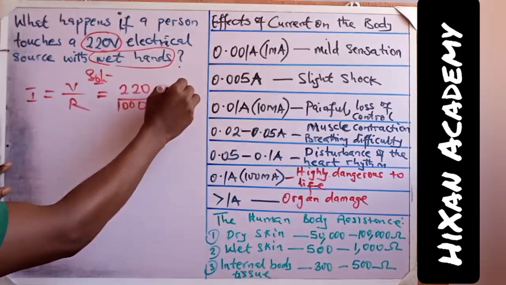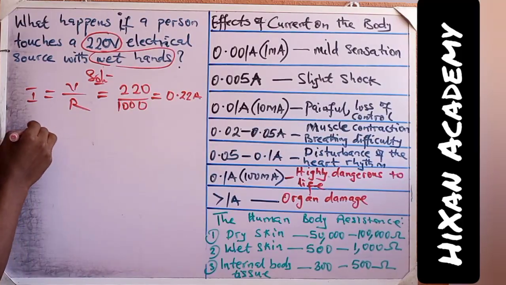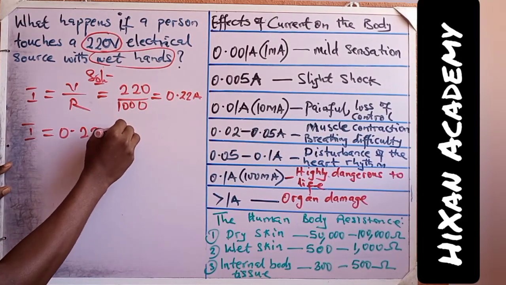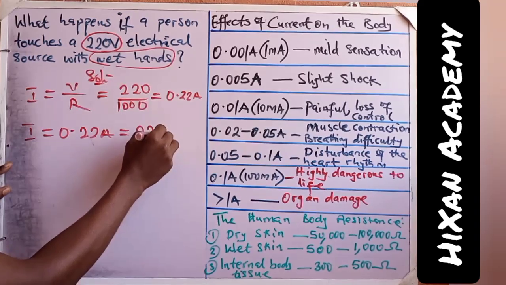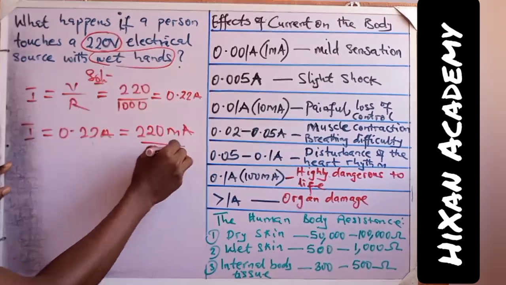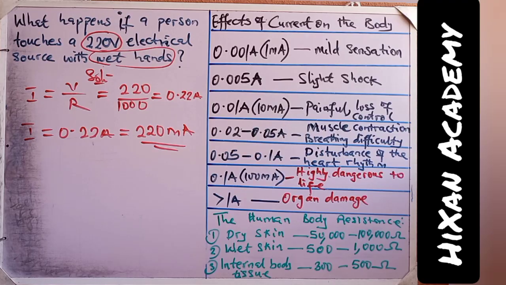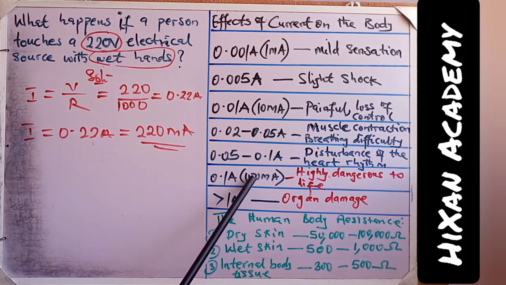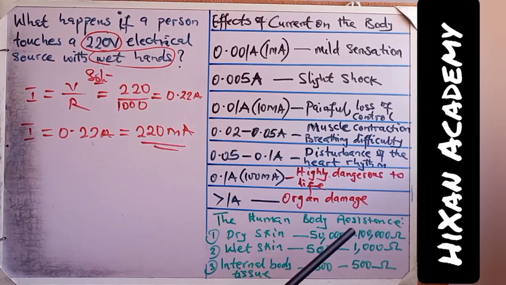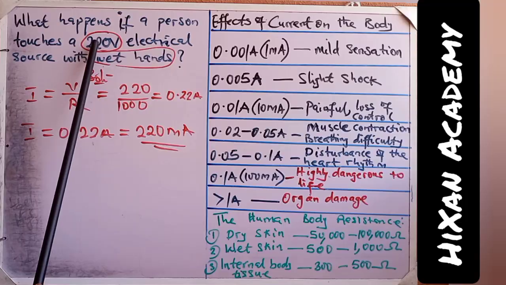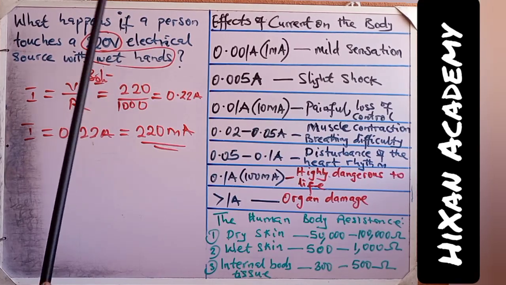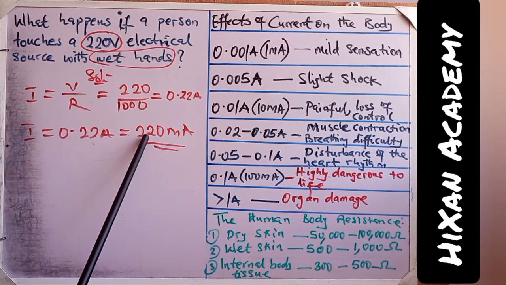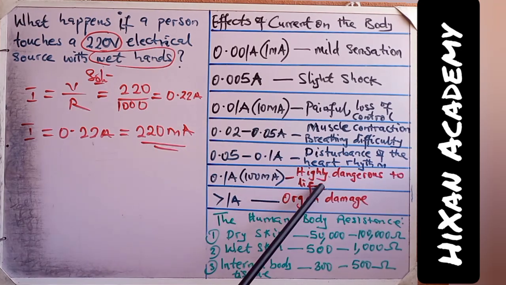This will give us 0.22 ampere, and 0.22 ampere is the same as 220 milliampere of current. So let's go to our current effect chart. 220 milliamps is greater than 100, that's like twice the value of this, and that falls under the highly dangerous to life category. So touching a 220 volt electrical source with wet hands will lead to a current flow of 220 milliamps, which is highly dangerous to life.